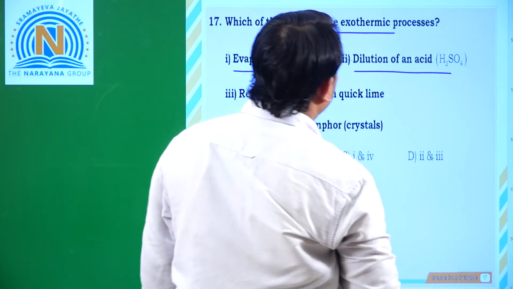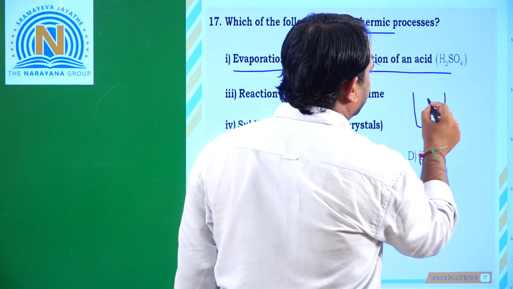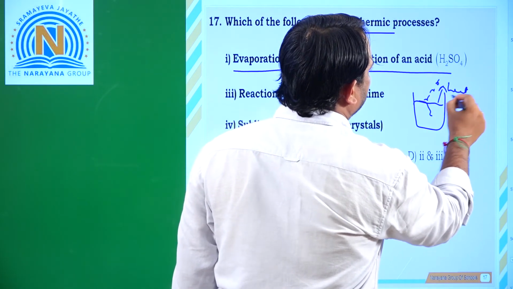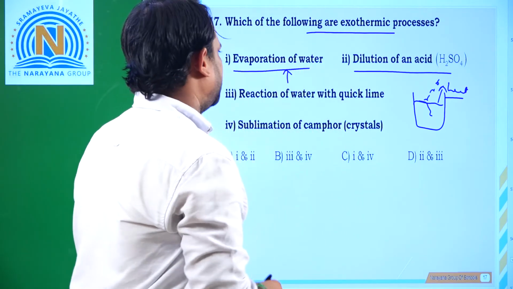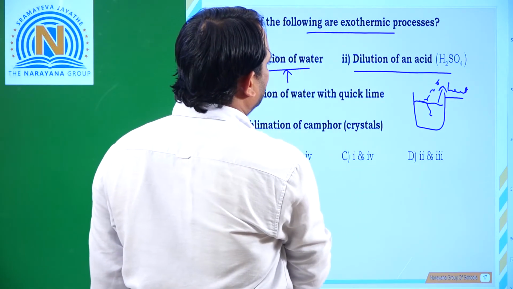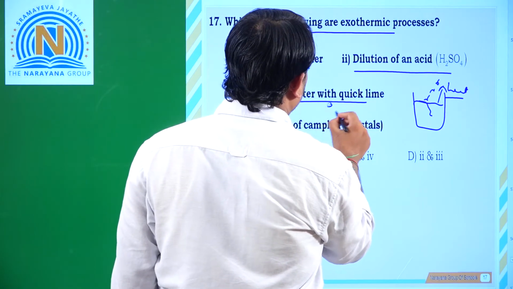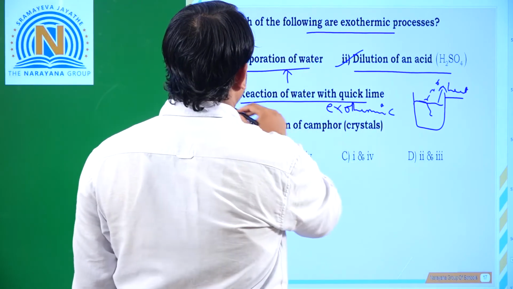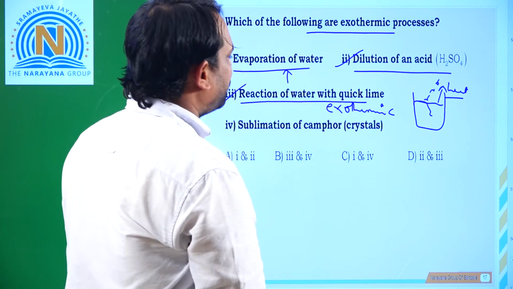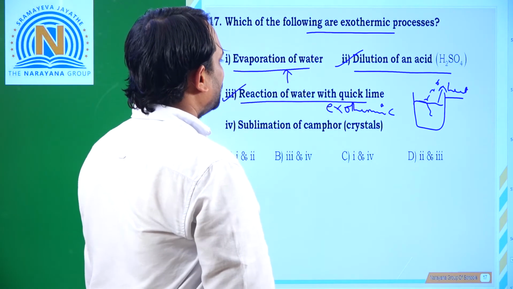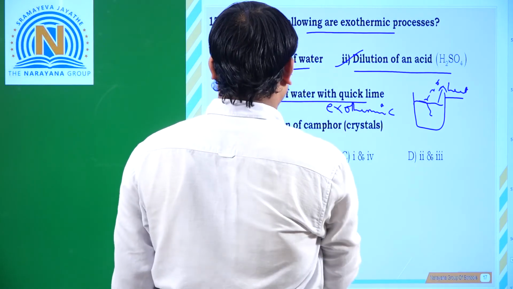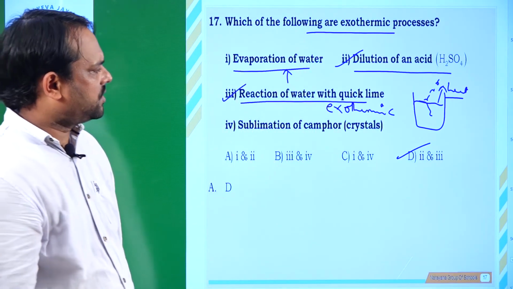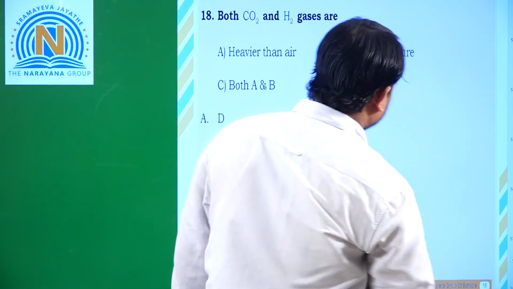Dilution of hydrochloric acid. Whenever acid gets diluted, that means we are adding drop by drop, heat is evolved. So this is a good example of an exothermic reaction. And next, reaction of water with quicklime. This is also a good example of an exothermic reaction. Next, sublimation of camphor is not an exothermic reaction. So 2 and 3. So which option is correct? Option D is correct. And next, we will move to the next question.